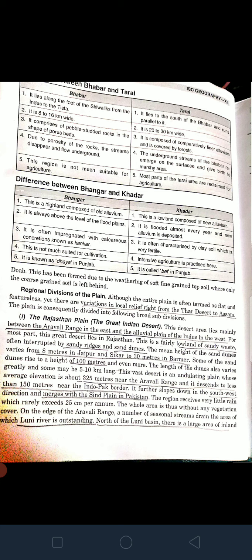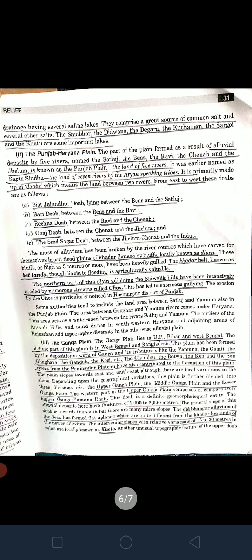North of the Luni basin, there is a large area of inland drainage. Inland drainage means where the rivers do not meet any other source. Drainage means where rivers flow and merge, like in the seas and oceans. But inland drainage means where the rivers drain their water in the inside area only. They do not merge with any other water body.